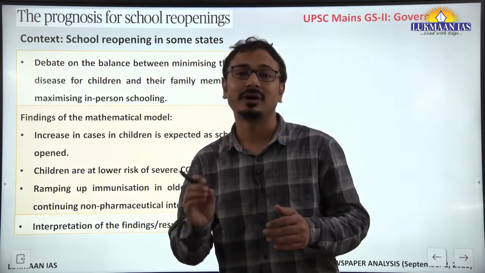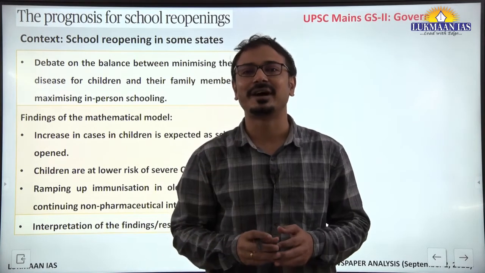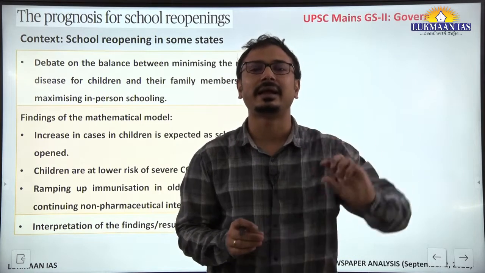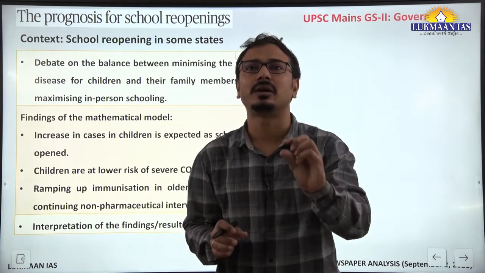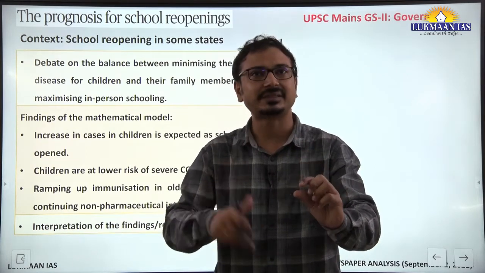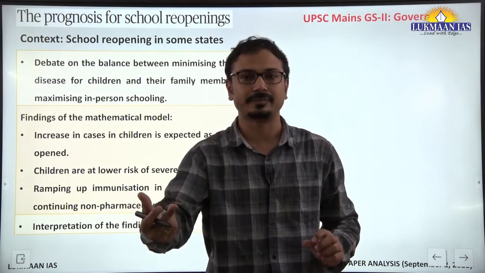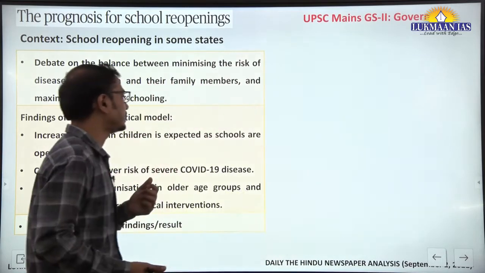The government will not directly send the money into, let's say, Jan Dhan accounts. That is not going to have the right kind of economic activities, or it is, let's say, short-term consumption. When the asset creation happens, that will give a long-term boost to the economy. So this is the approach of the government always, right?